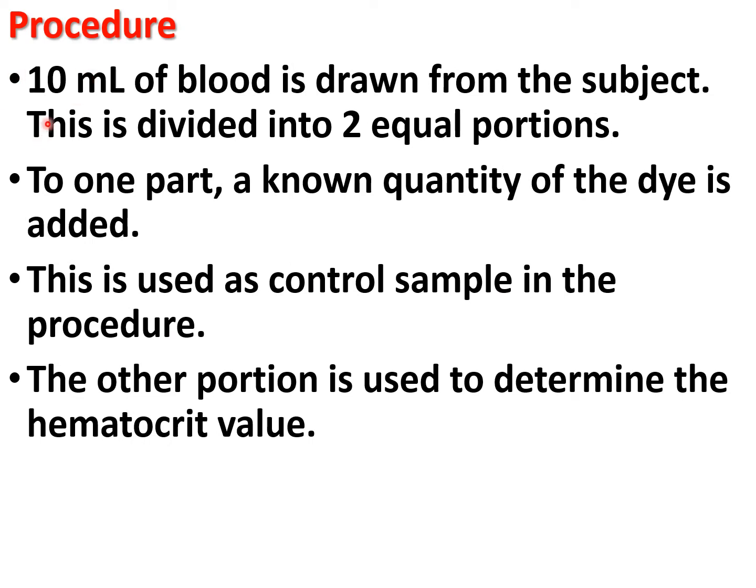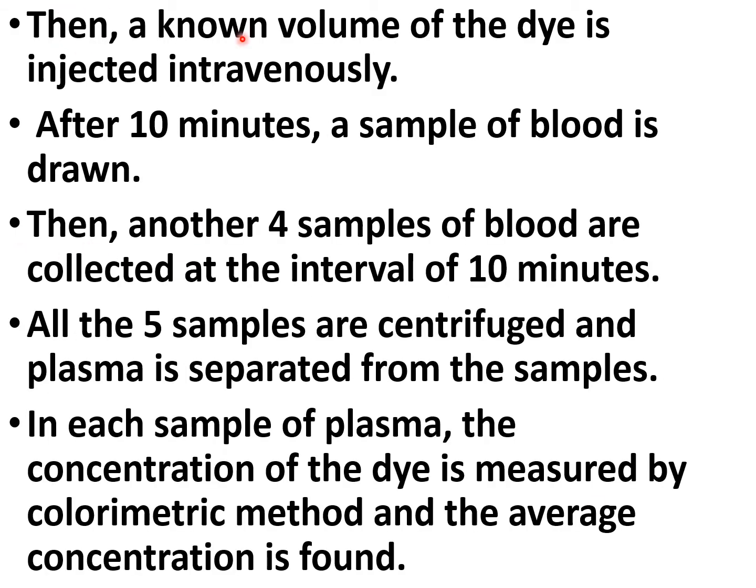In the procedure, first of all, 10 ml of blood is drawn from the subject. This is divided into two equal portions. To one part, a known quantity of the dye is added. This is used as a control sample in the procedure. The other portion is used to determine the hematocrit value. Then the known volume of the dye is injected intravenously. After 10 minutes, a sample of the blood is drawn. Then another 4 samples of the blood are collected at intervals of about 10 minutes.